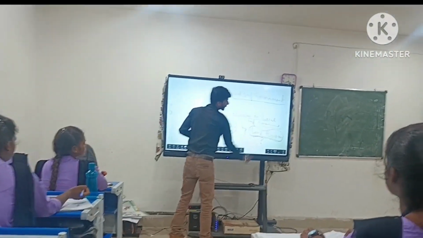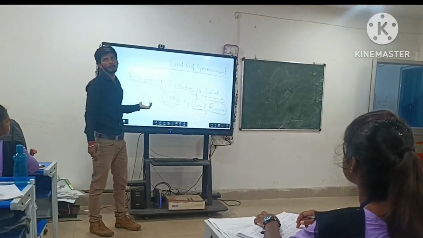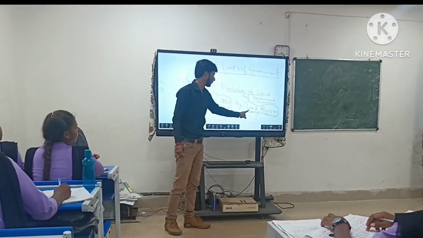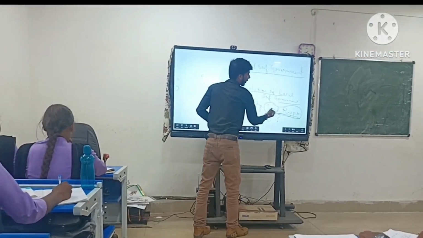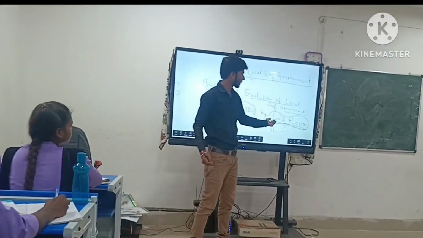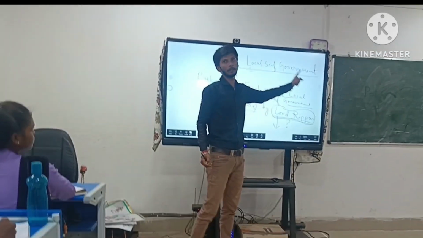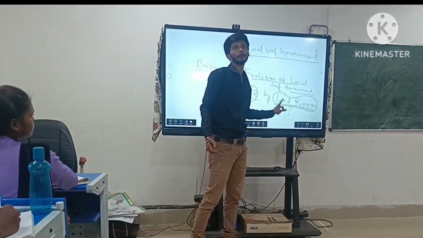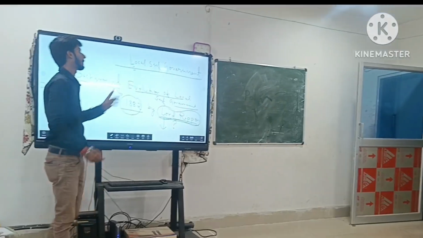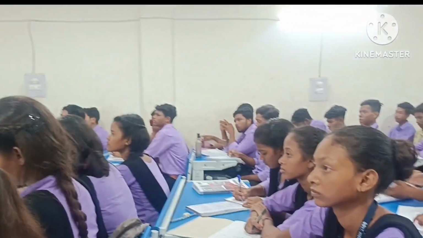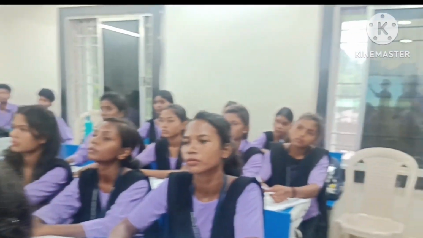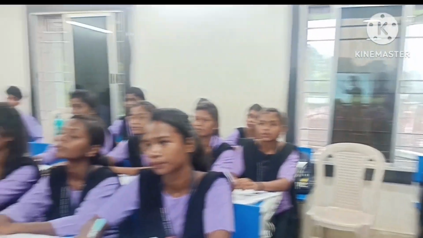It was introduced for the smooth function of local administration, the proper function and easy, citizen-friendly administration, and the credit goes to Lord Ripon. That's why Lord Ripon is known as the father of local self-government. He was a good viceroy of India. At the time of the British, there was a viceroy. Do you know the viceroy of India? So Lord Ripon was the good viceroy of India, and he is also known as the father of local self-government.